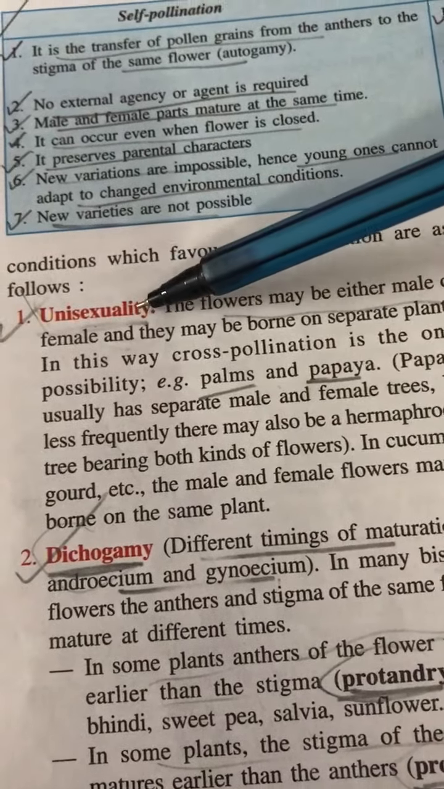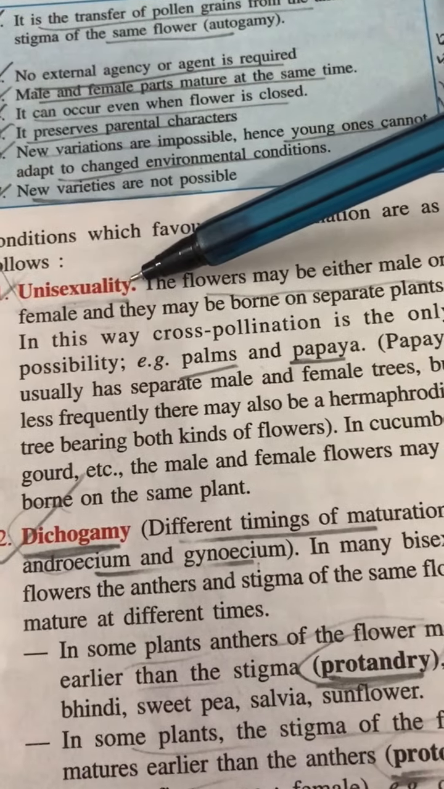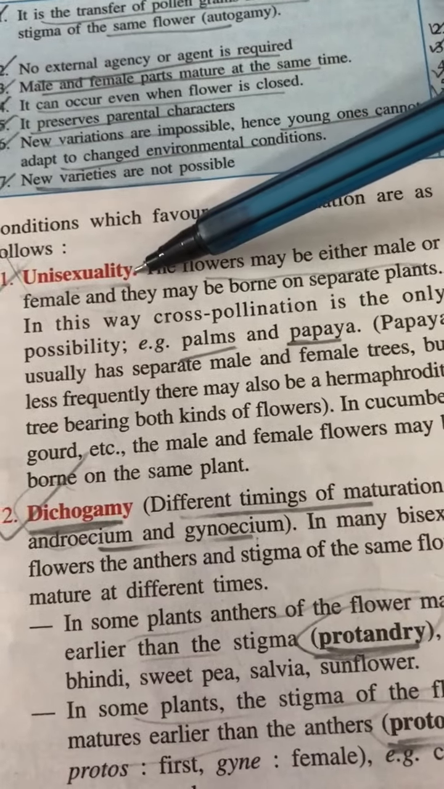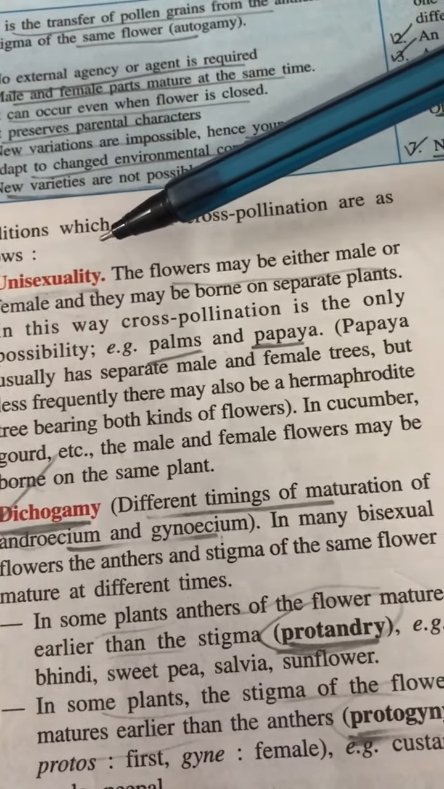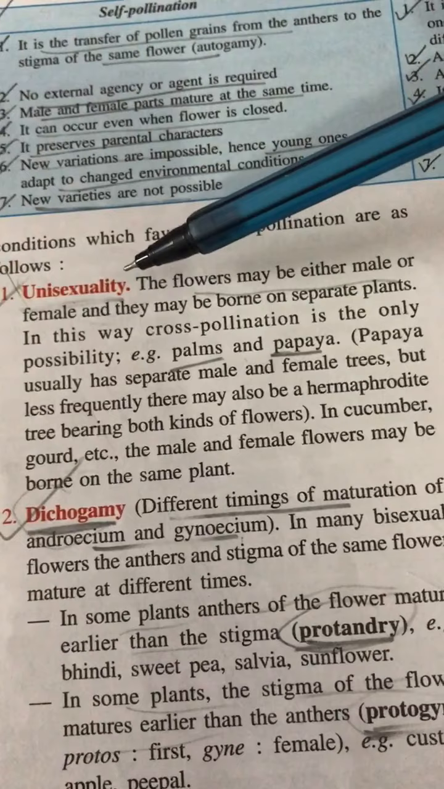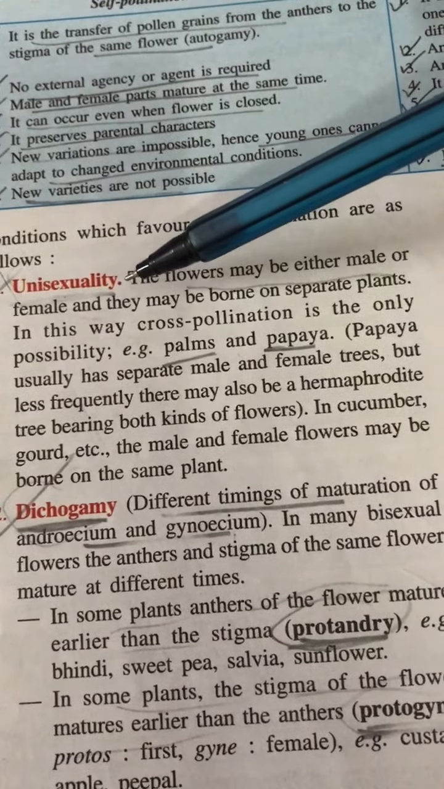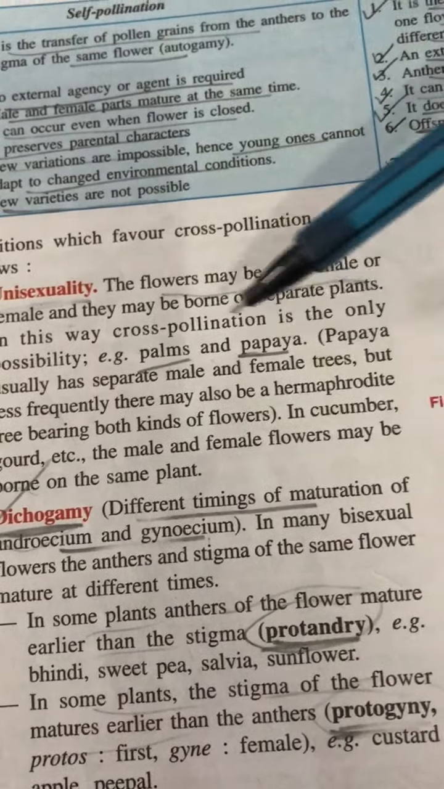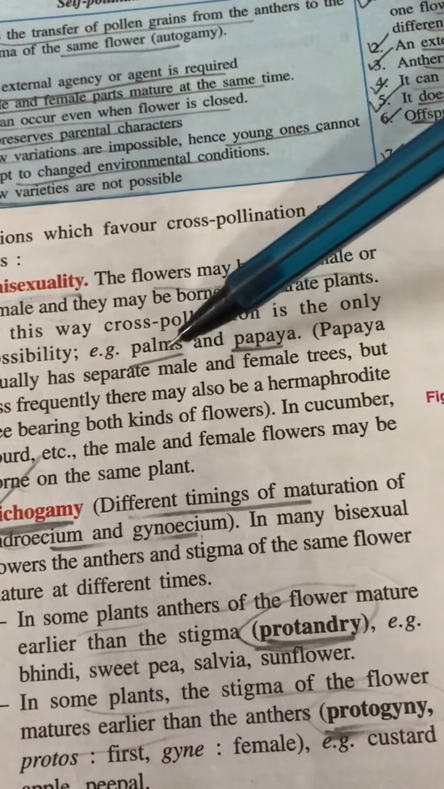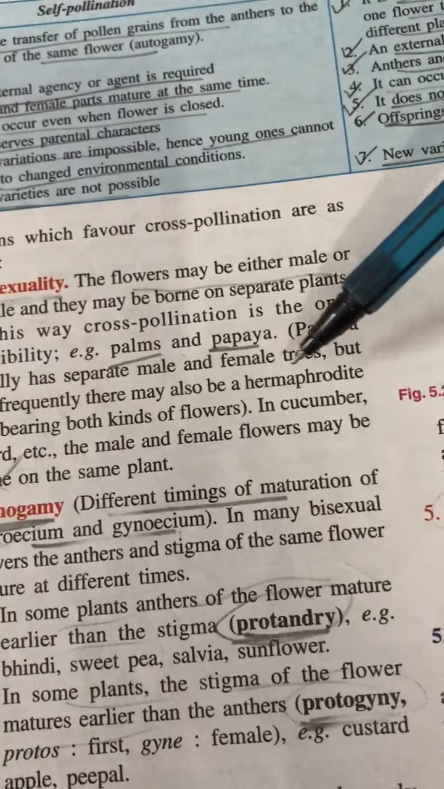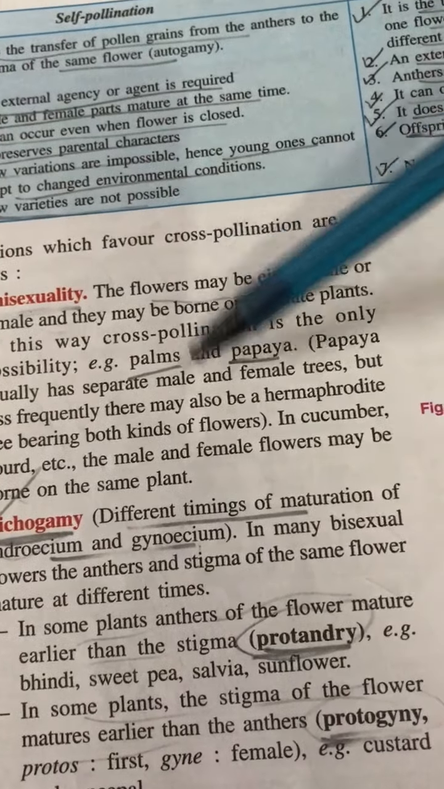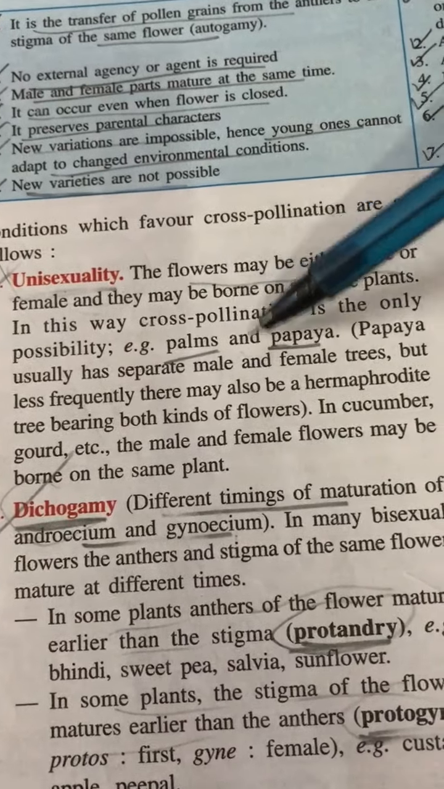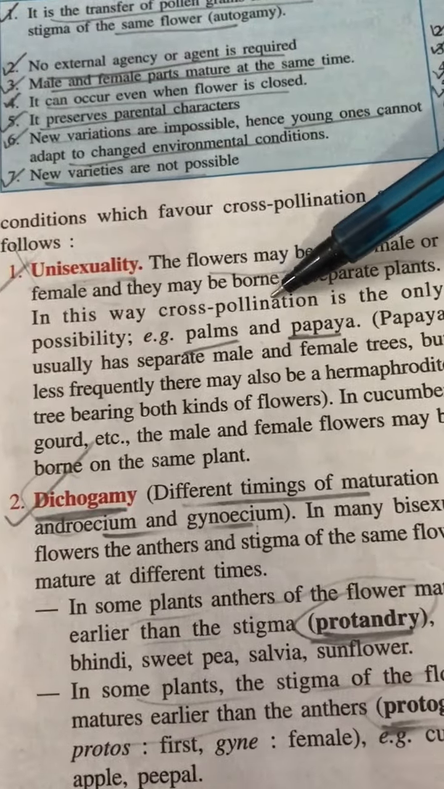The first adaptation is unisexuality. Now it is quite understandable that if the flower is unisexual, that is either staminate or pistillate, it can only undergo cross-pollination. And usually we have the plants which are separately male or female. We had studied this, and they are bearing completely male flowers or only female flowers. In such a case, it would favor cross-pollination.